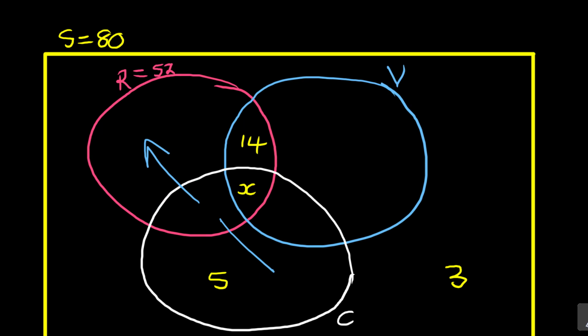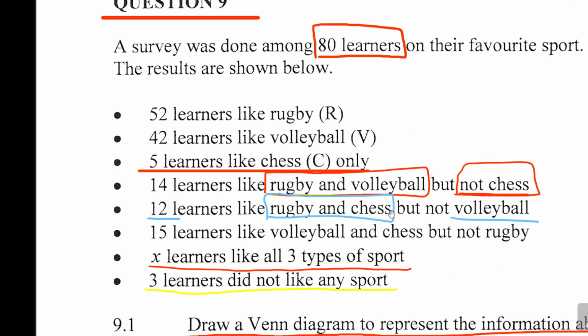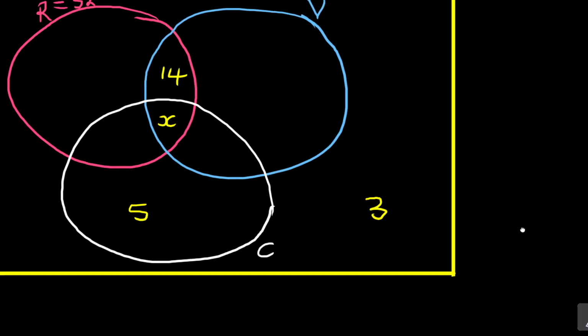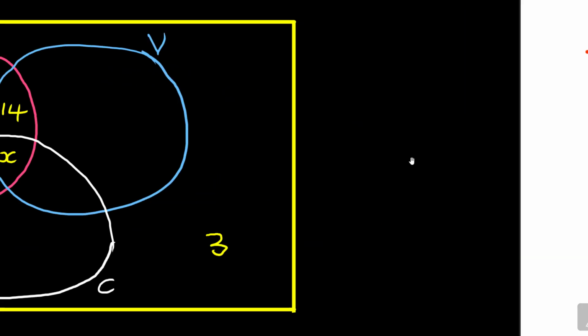So you can see that those who like rugby and chess but not volleyball is 12 learners. So I come here and make my 12 there. So it's rugby and chess but not what? Volleyball. And then do we have more information?